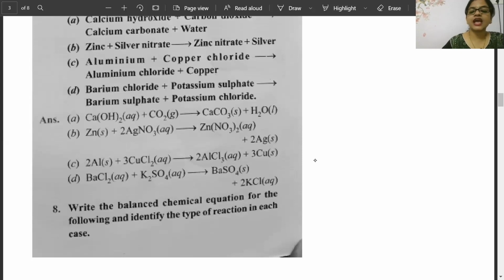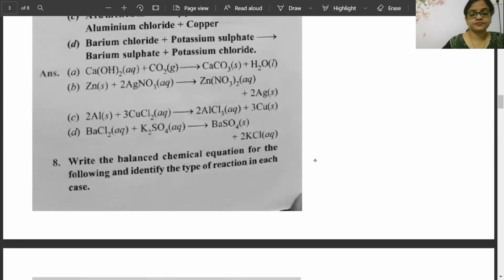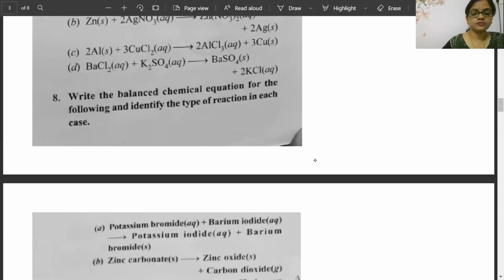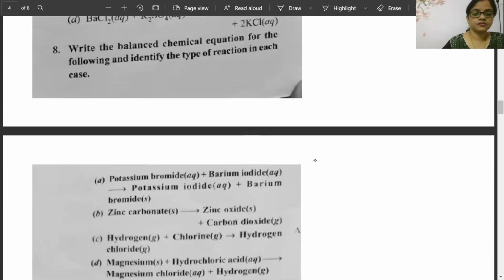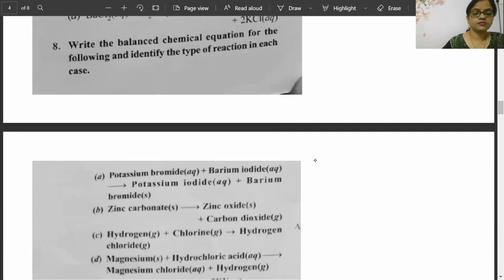Write the balanced chemical equation for the following and identify the type of reaction in each case. Okay, go for this question. It is word equation given. You have to convert it into chemical equation.